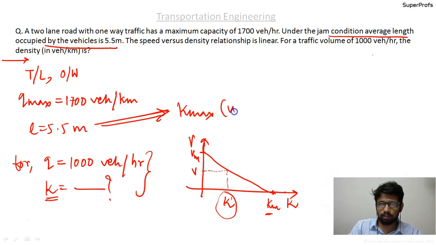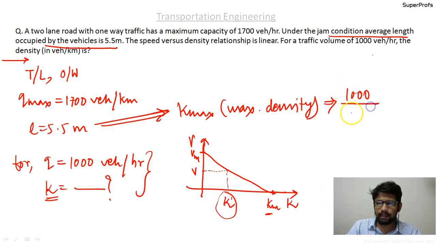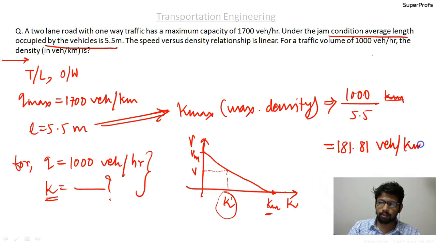For 1 kilometer length, that is 1000 meters, there will be how many vehicles? The answer is 181.81 vehicles per kilometer. So from this you get the K max value that will be used over here.